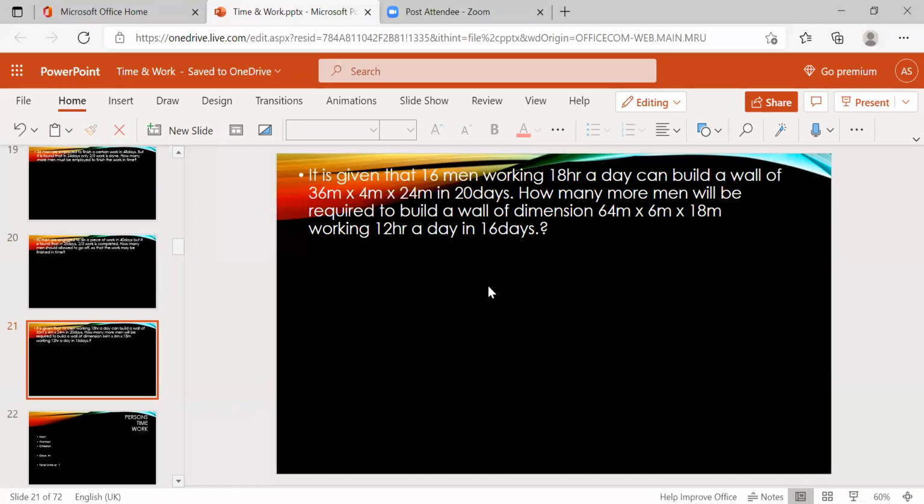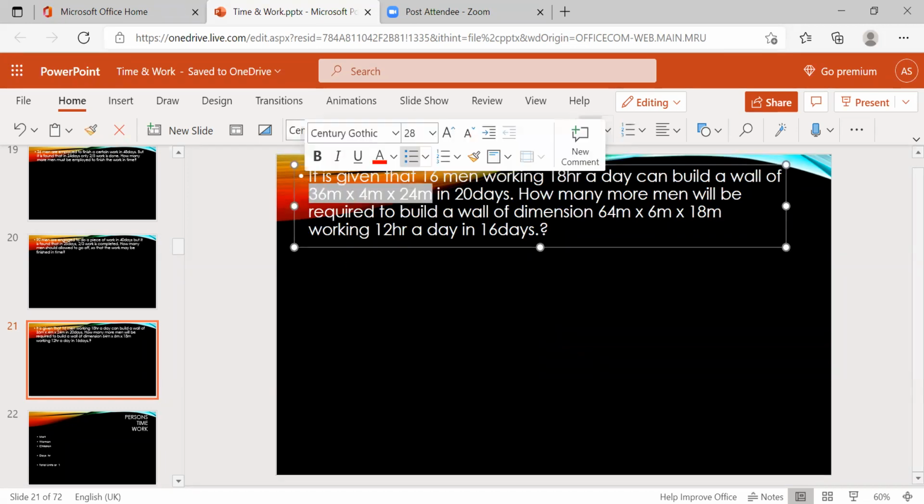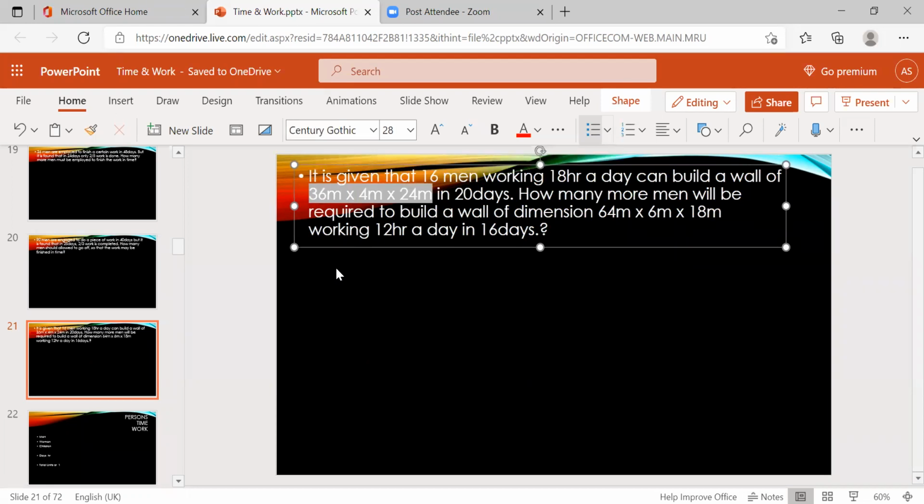Okay, last problem in this concept. So we'll end this class also for today with the last problem here. It is given that 16 men working 18 hours a day can build a wall of 36 meters, 4 meters, 24 meters. They give dimensions. Okay, wall dimensions, length, width, depth. In 20 days, how many more men will be required? More men. How many more? How many men will be required is different. How many more men is different.